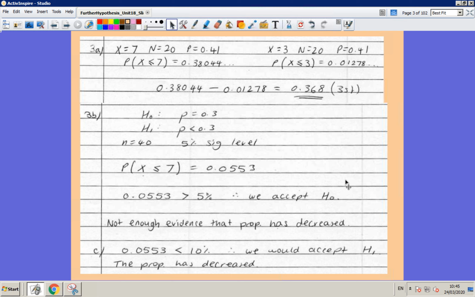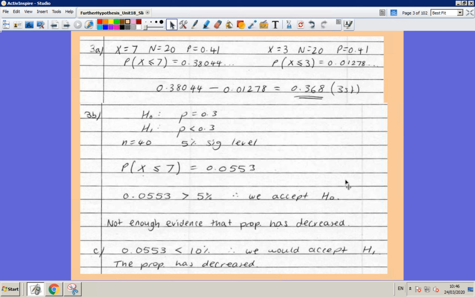And because we're looking at the 5% significance level, you then look at how likely is it, given that distribution, that we get an x value that is less than or equal to 7. So if that's our distribution with p equal to 0.3, how plausible is it to get that result? And because the likelihood of getting that result is bigger than 5%, then we say there is evidence to accept the null hypothesis. So we stick with the status quo option.